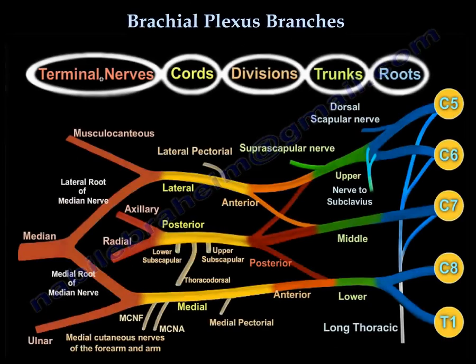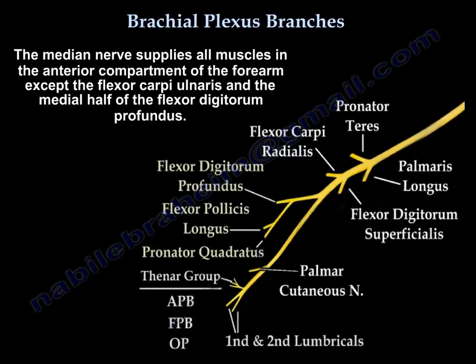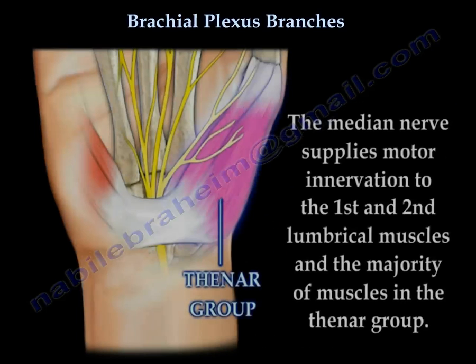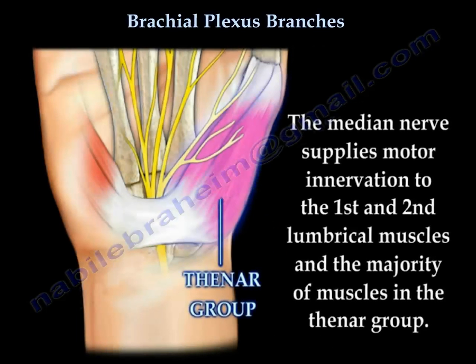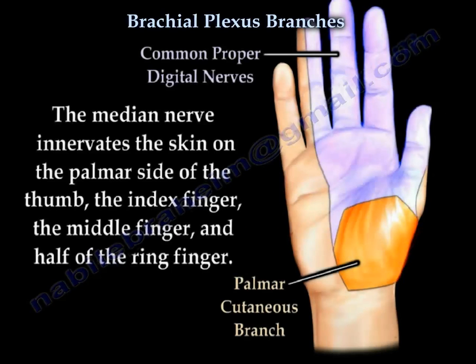The median nerve. The median nerve originates from the lateral cord and the medial cord of the brachial plexus. The median nerve supplies all muscles in the anterior compartment of the forearm, except the flexor carpi ulnaris and the medial half of the flexor digitorum profundus, and the 3 thenar muscles of the thumb, and the lateral 2 lumbrical muscles. It supplies sensation to the radial 3.5 digits and the radial palm.